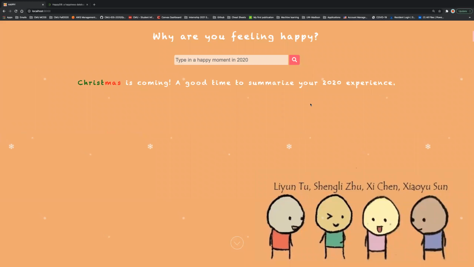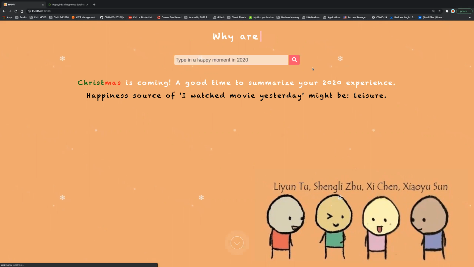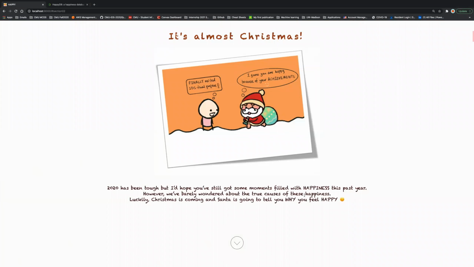So back to our main page. Firstly, we provide an interactive searching bar that a user can input a happy moment. For example, I watched a movie yesterday, and by clicking the search button, we will provide our guess about the source of this happiness. For example, here we guess it's from leisure, which is actually correct. So then it's our main pages.